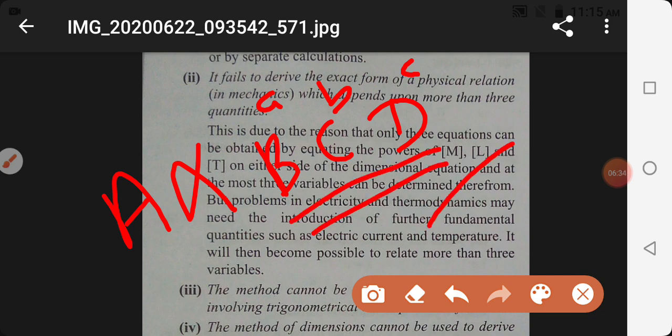If a fourth term comes, that is, a depends on a fourth physical quantity, then dimensional analysis will fail to find the relation. So it is valuable only up to three physical quantities. Okay, come to next.